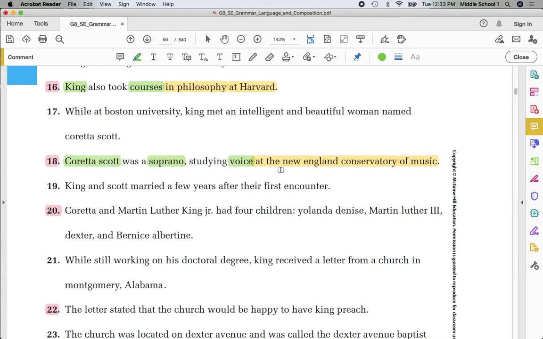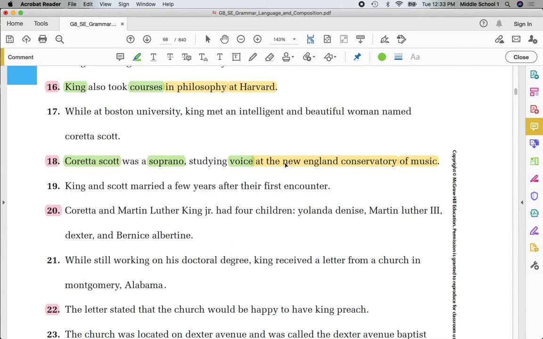Now, I have a special circumstance here. The New England Conservatory is part of this prepositional phrase. Inside of the name is another prepositional phrase. The actual name is the New England Conservatory of Music. Some people would capitalize the, because it's like the Milwaukee Public Museum. Somebody would say Milwaukee Public Museum. Either way, if you do, fine. Put an X next to it. If you don't, that's okay too.